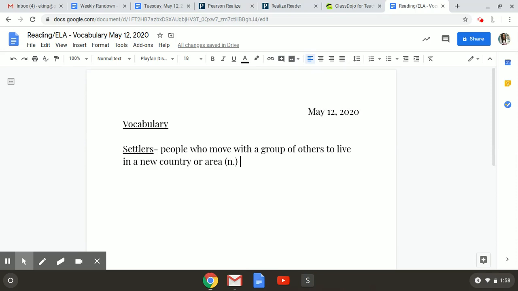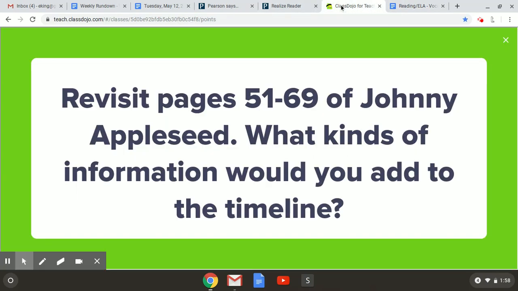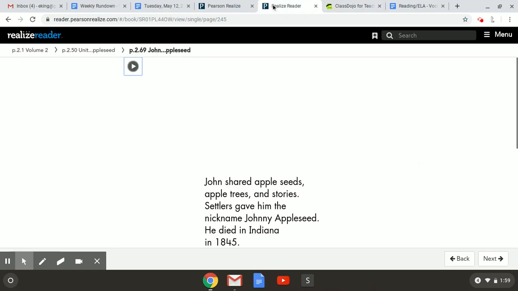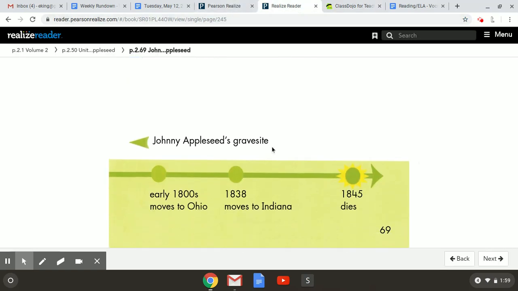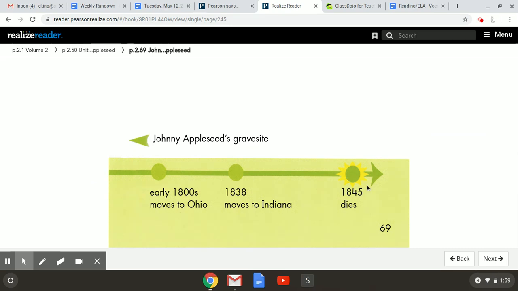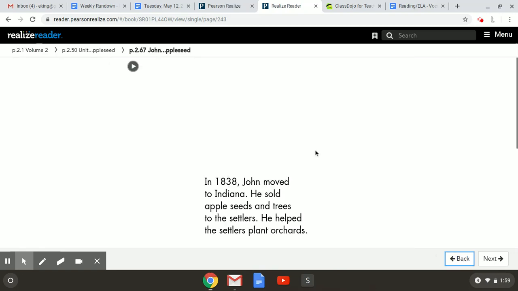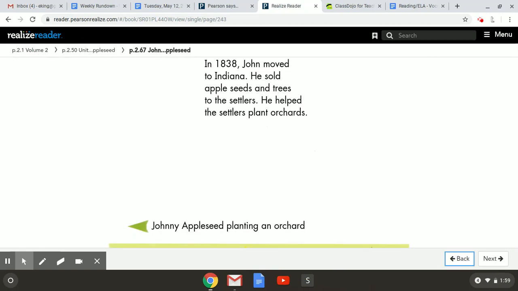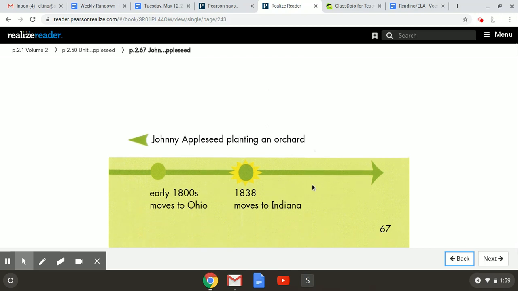Now, in terms of our focus question, what kinds of information would you add to the timeline? A good example might be when we were back in our story. There were many things that you could add. This timeline only had, I think, 5 things on it total. So there were so many things that we read about today and things that we read about in John Chapman, Planter and Pioneer that you might want to include on this timeline.